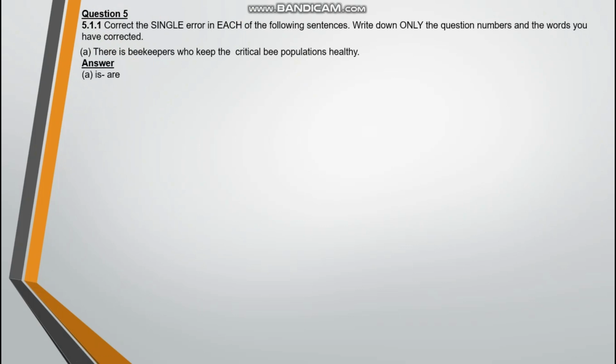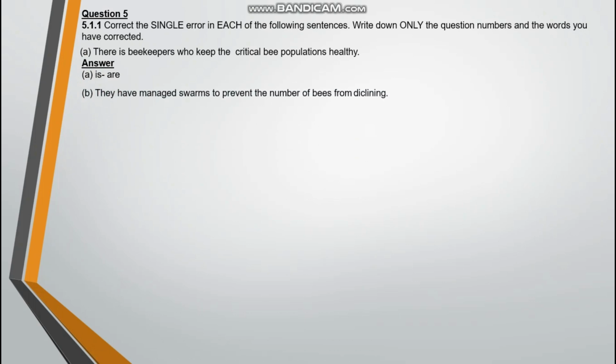The answer is you replace is with are, to make sure that the verb agrees with the subject. So: there are beekeepers who keep the critical bee populations healthy. You write only the question number, which is letter A here, and the words you have corrected. I have corrected is, replaced it with are. Now you have a mark. Let's get to the next one.